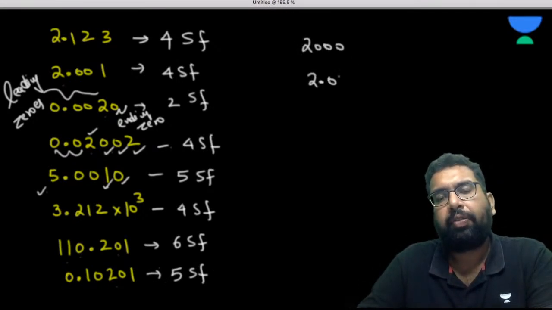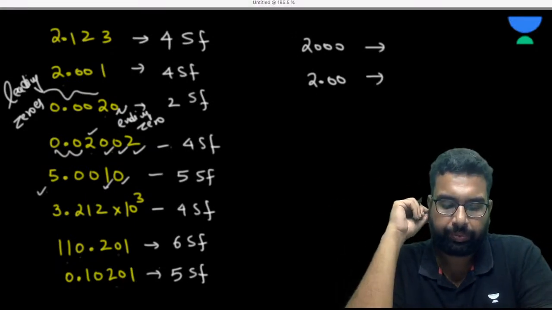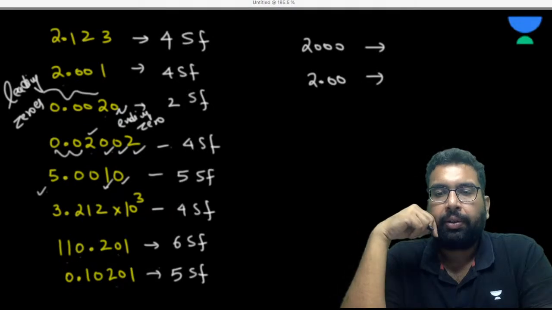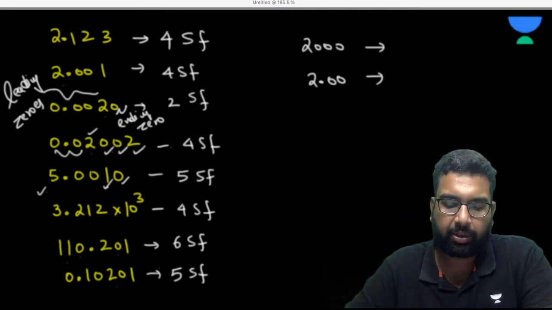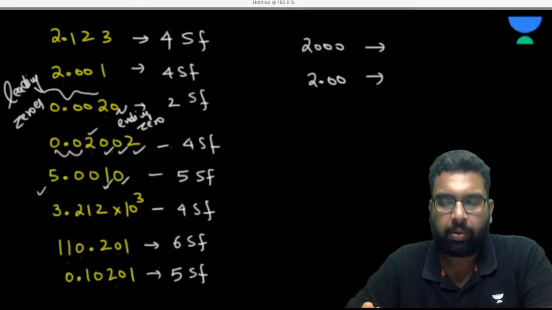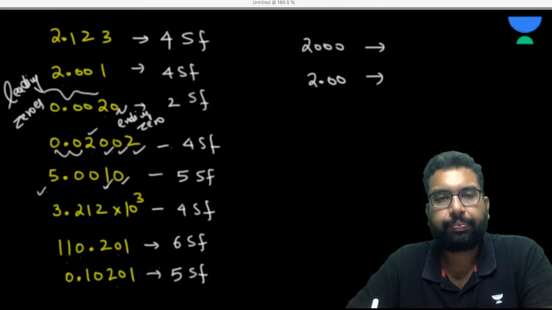Now one last. What are the significant figures in these two? Can you tell me?